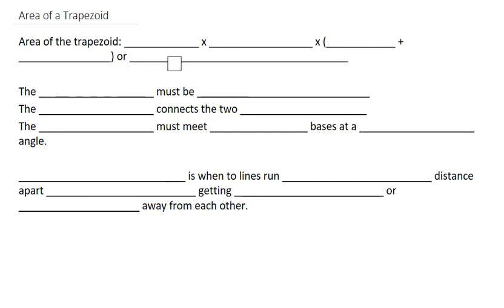Area of a trapezoid. The area of the trapezoid is 1/2 times the height times the top plus the bottom. So this can look as area is equal to 1/2 h times a plus b. Now the a could be the top or the bottom, and b could be the top or the bottom. Just one has to be one of those of each.